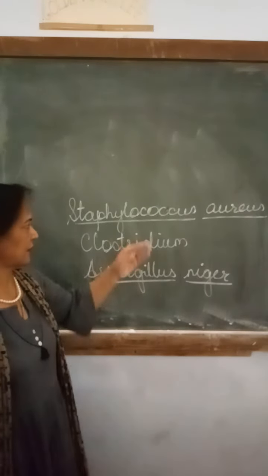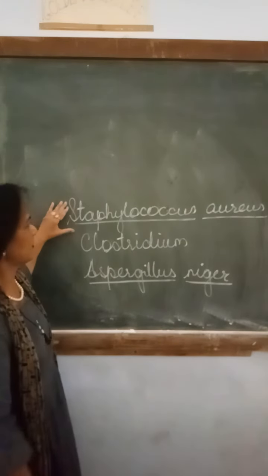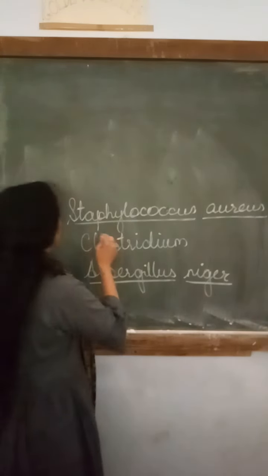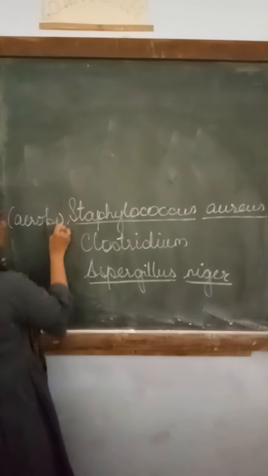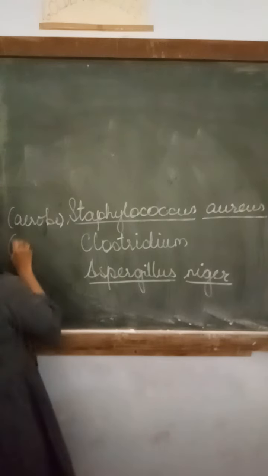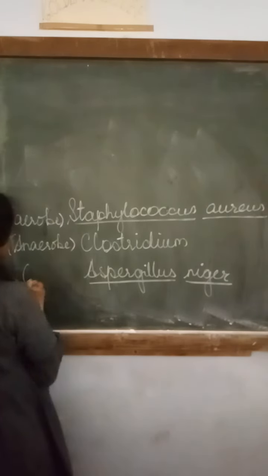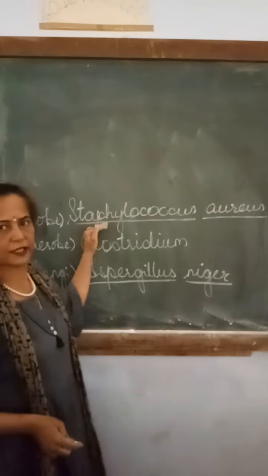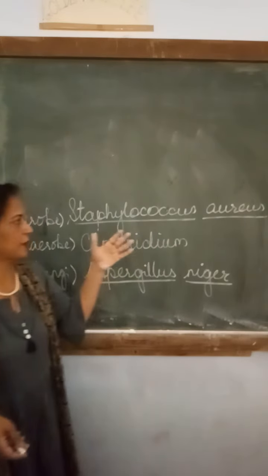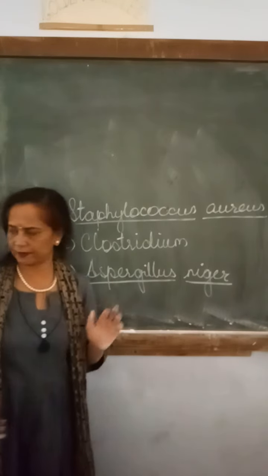So now I think you are very clear with the use of these three test organisms. Staphylococcus aureus is for aerobic bacteria, Clostridium for anaerobic bacteria, and Aspergillus niger for detection of fungi. These will be our standard test cultures, which will be used for preparation of positive control.